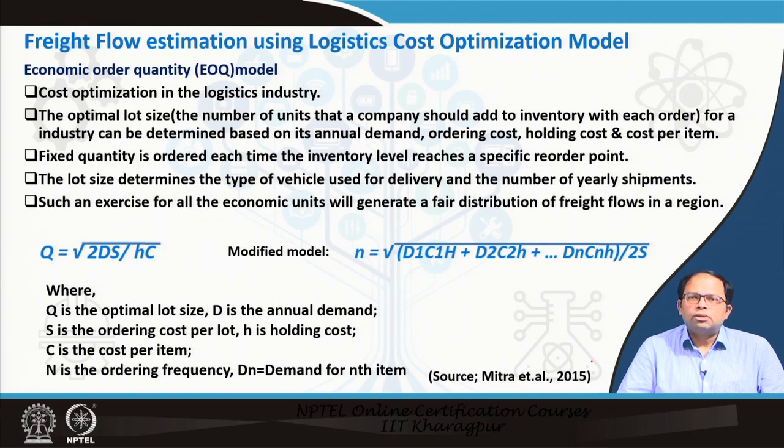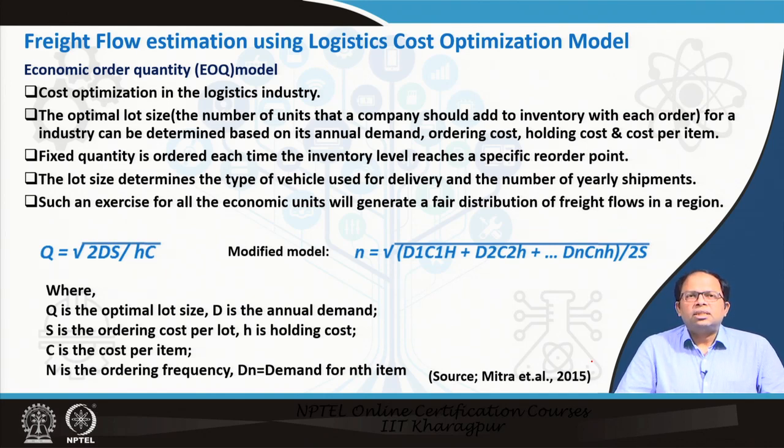If I store too much goods, that is of no use. At the same time, if I don't get the goods when there is a requirement, that is also of no use. So we have to balance this. That is where this model comes in, and when we use it, we can determine what amount of goods has to be transported between different entities in an urban area. Once we know the goods to be transported, we can automatically generate the traffic load or freight load that it would generate.